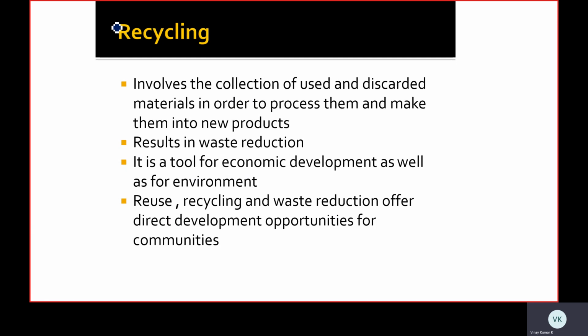If we continuously recycle things, we can reduce the wastage of things. And it's a tool for economic development as well as for the environment. In economic development, if we stop using plastic materials, we can mitigate pollution and make use of the best things.